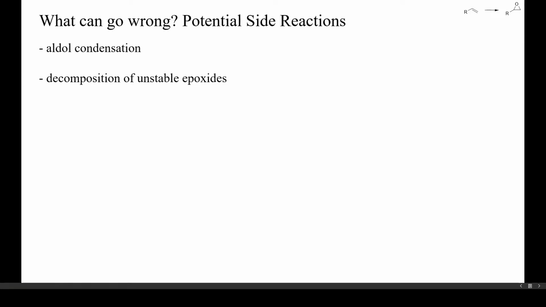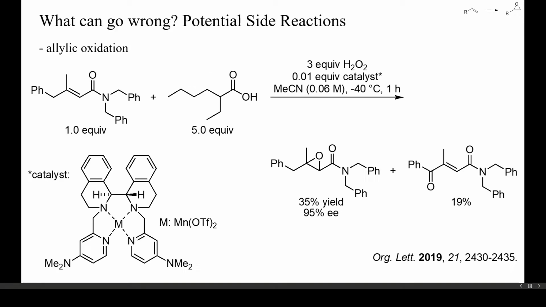Bases can induce aldol condensation of ketones and aldehydes, in particular at high concentration. This and the decomposition of reactive epoxides by rearrangement or nucleophilic ring opening are two important potential side reactions. Then, some starting alkenes with particularly reactive allylic CH groups may undergo allylic oxidation, as in this example. Transition metal catalysis can worsen this problem. Here, a manganese complex caused extensive allylic oxidation already at -40°C.